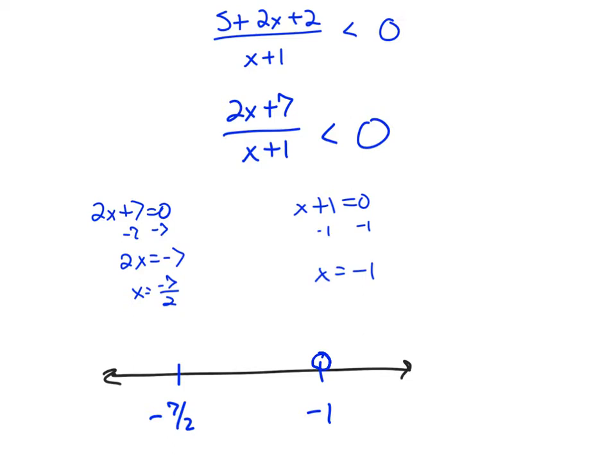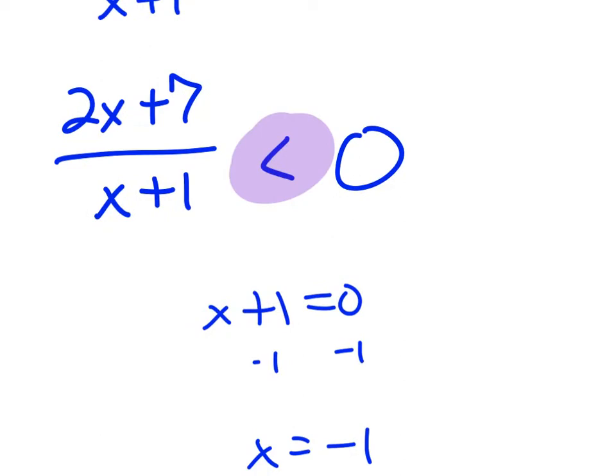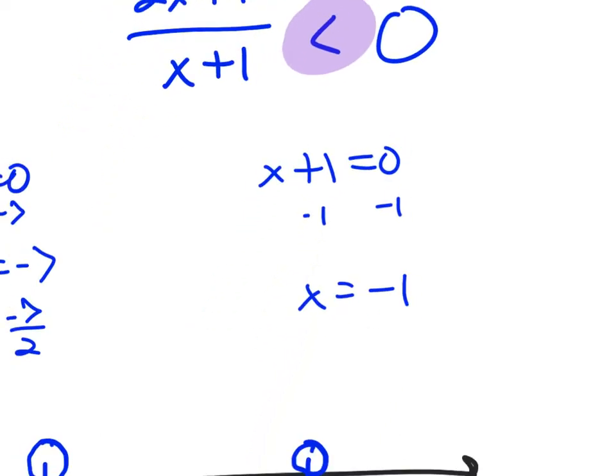And then negative 7 halves, that came from the top. And anything that comes from the top, you have to refer to your inequality. So there's no equal to part, so it gets an open circle as well. Okay, so everything from the bottom automatically gets an open circle. Everything from the top defers to the inequality, I should say.